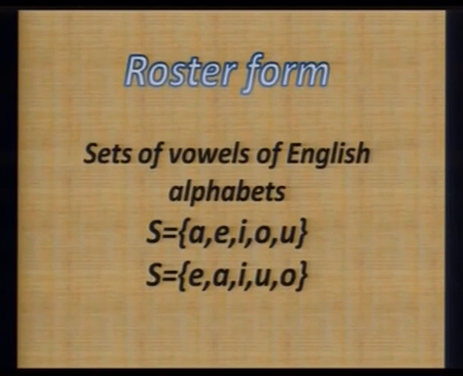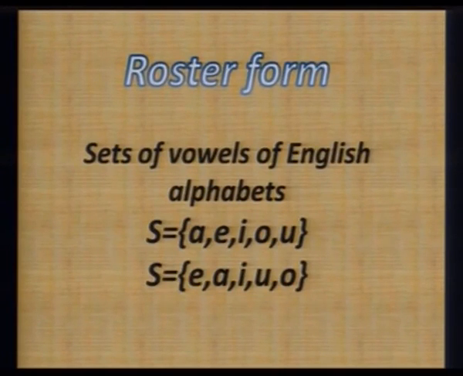and we simply list down all the members of that collection which we want to describe. They are A, E, I, O, U. They are separated by commas and then enclosed by a curly bracket. This is the way we write a set, or describe a set, and this particular way of writing, describing or representing a set is called roster form: simply listing down the elements separated by commas and enclosed by a curly bracket.